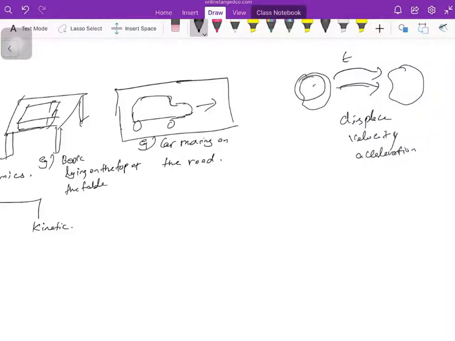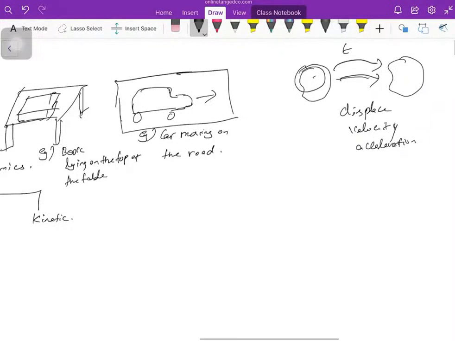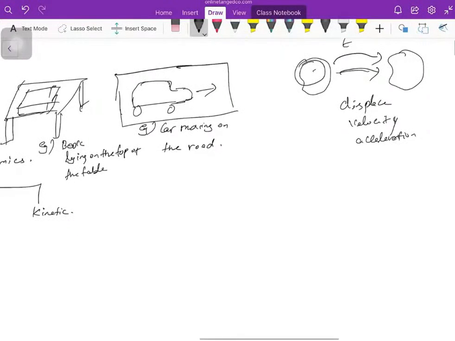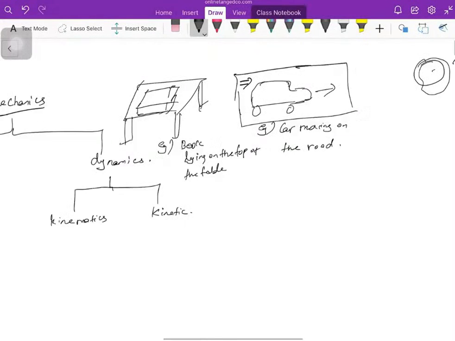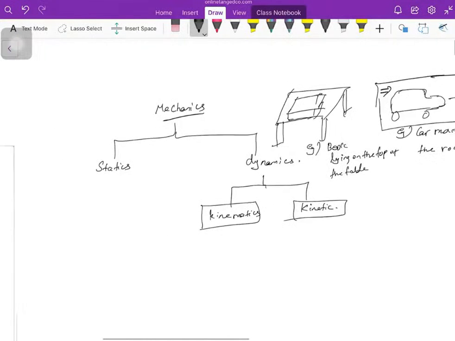Kinetics means, along with the spatial displacement, what are the forces causing it to move? What forces are necessary to move this car, for example? Those kinds of things are kinetics. So this is the definition of kinematics and kinetics. I hope the starting point is clear.